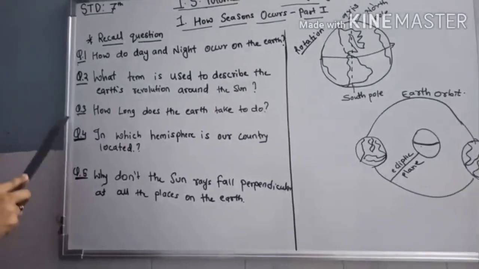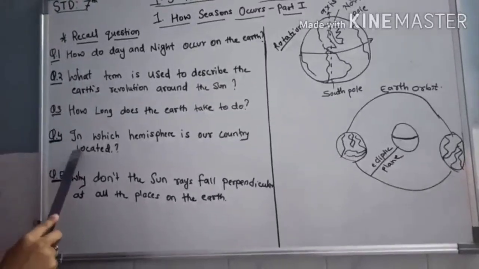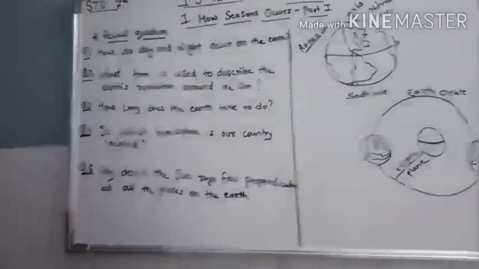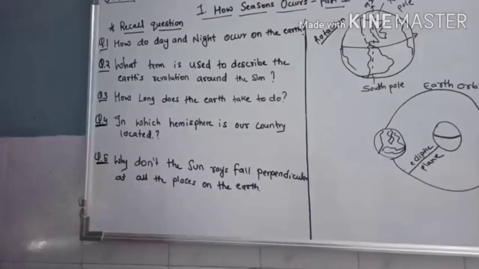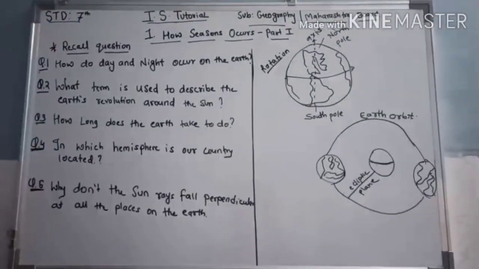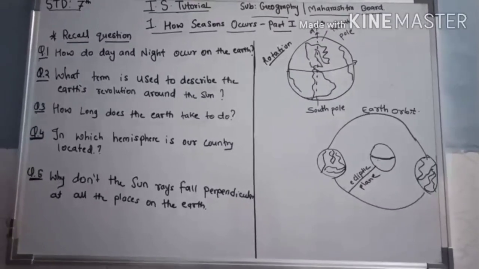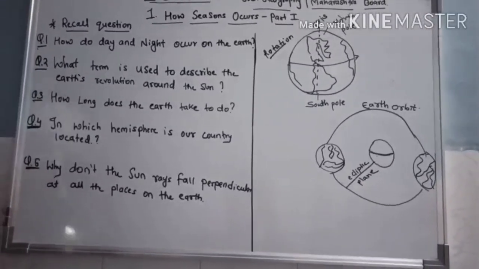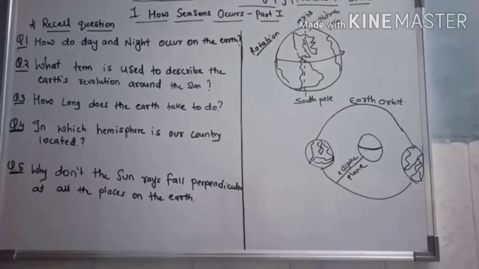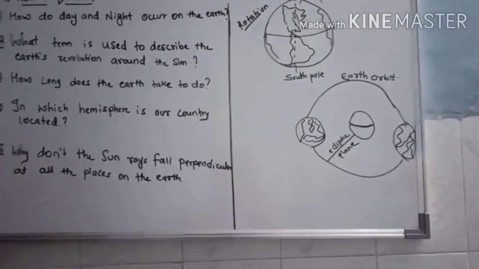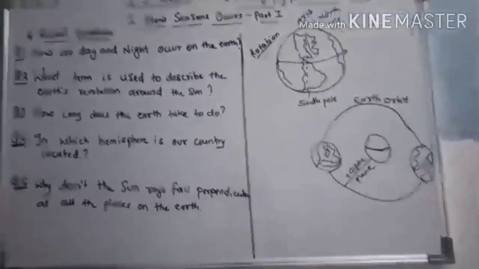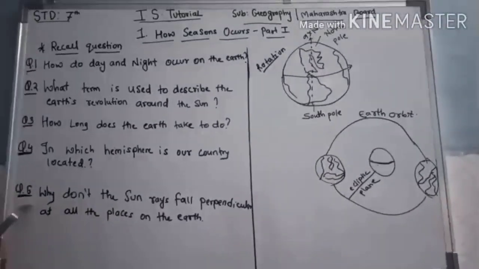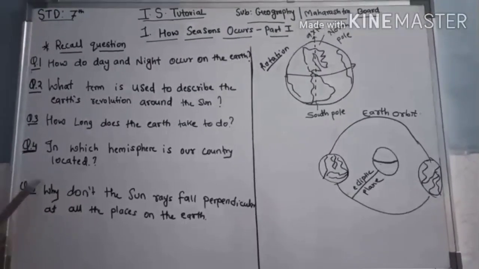Okay. Now the fourth question: in which hemisphere is our country located? This is a very important question which we have to know. Our country is located in the northeastern hemisphere.